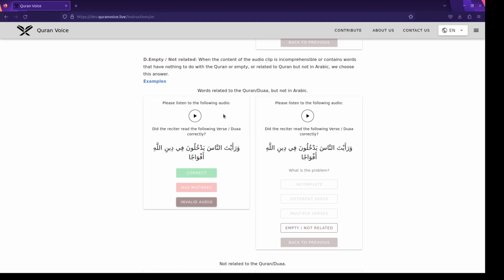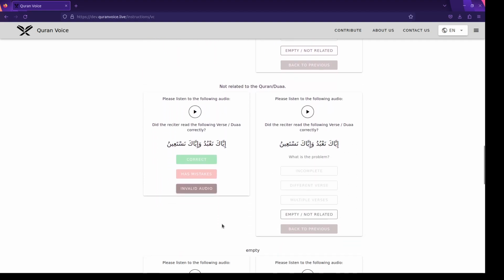Okay, Jazakillahu khairan, sister. So here we hear a translation for the ayah or to the verse, while it should be in Arabic, not the English translation. So we consider this as not related. So what do we do? We press invalid audio, then not related. And here again another case which is also not related.